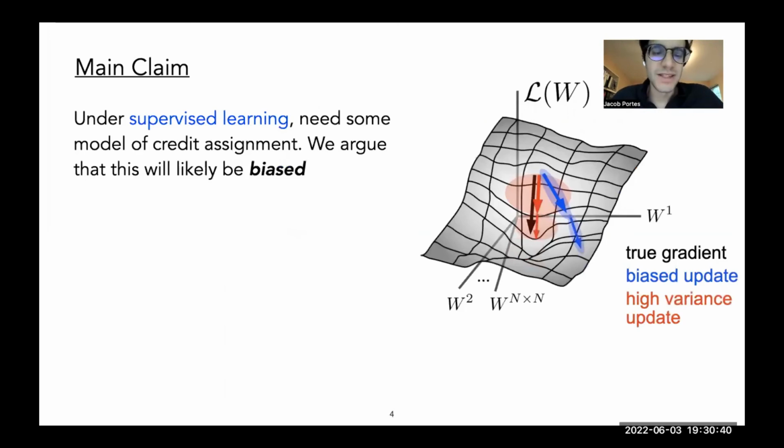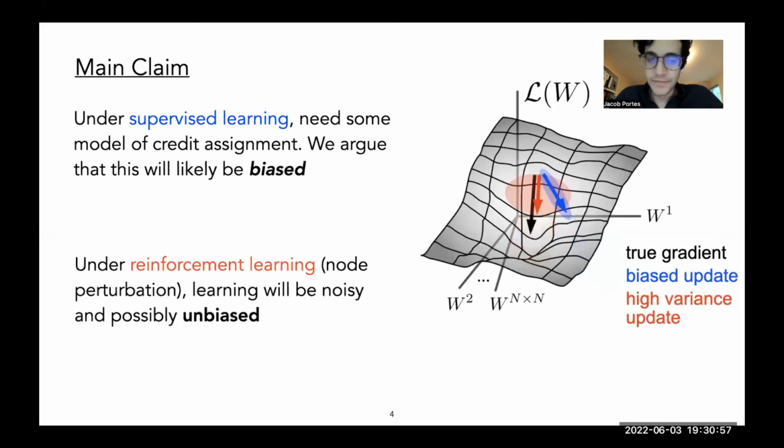Our main claim is that under certain types of supervised learning, you'll need a model of credit assignment, but that with clever experimental design, particularly if you change the decoder in various ways during learning, this will likely be biased. Whereas if there's some kind of reinforcement learning mechanism, in particular node perturbation, learning will be noisy and possibly unbiased.